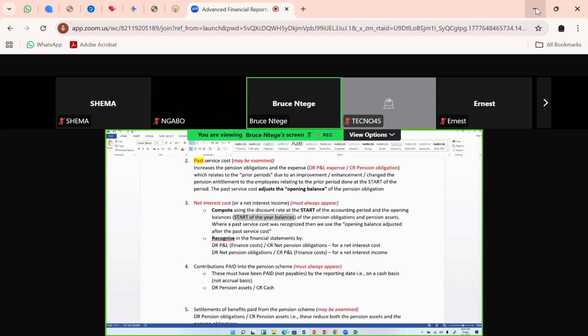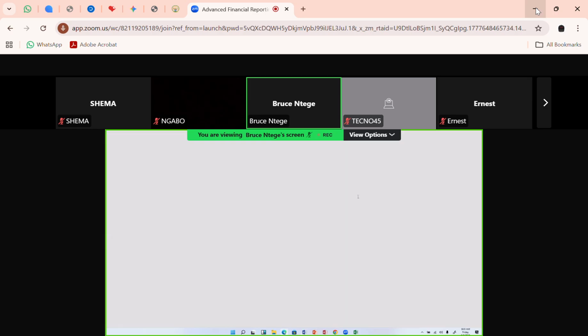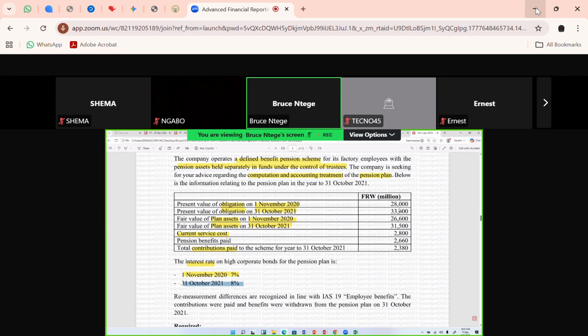We already have our start of year balances. The pension obligation brought forward is 28,000. For the pension assets, the start of year balance is 26,600. And the discount rate at the start of the year is there. So he has given you the information to compute that net interest cost for yourself.